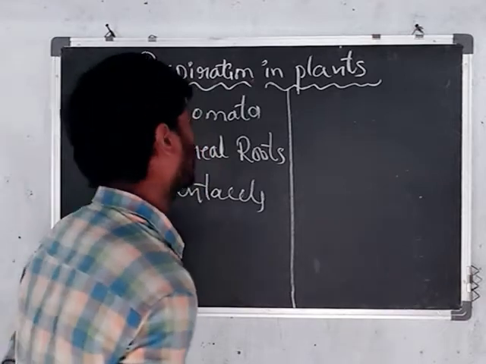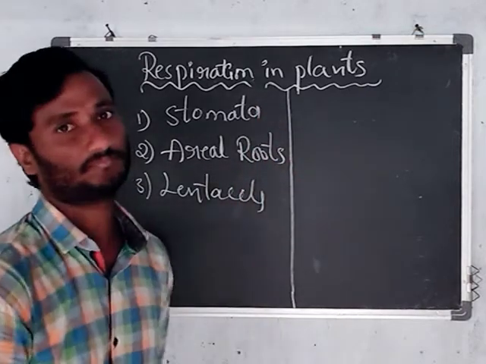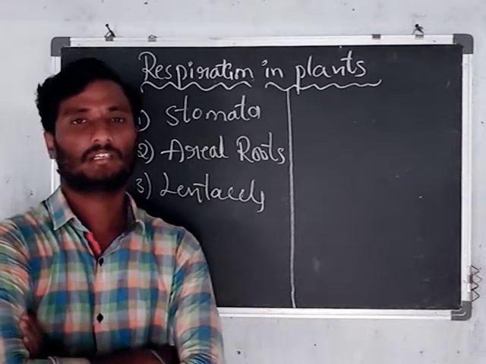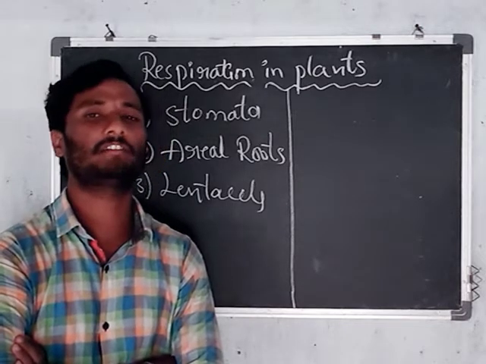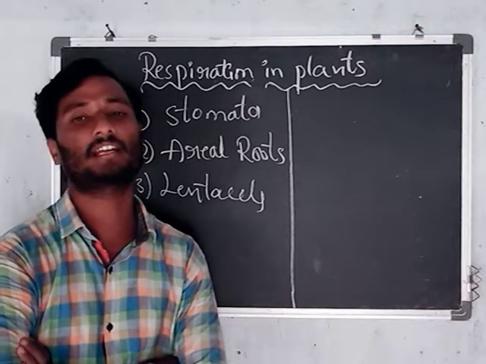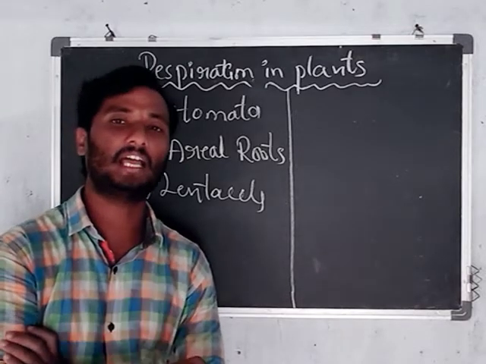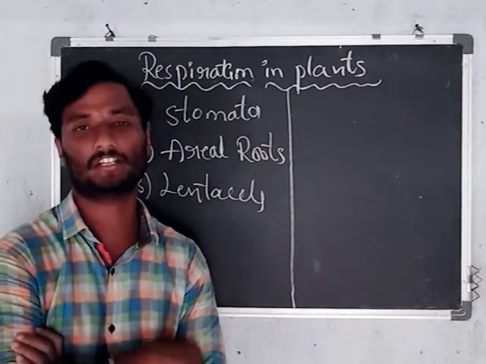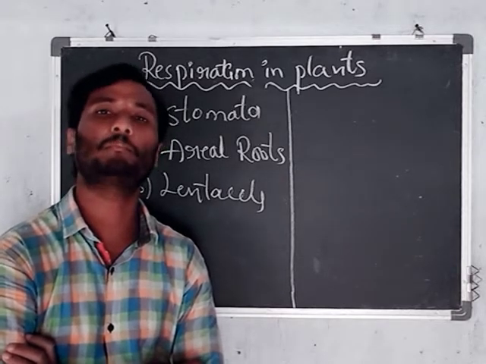How are they participating in the respiration process? Let us discuss. Stomata. Already you know from 9th class that with the help of stomata, plants participate in the respiration process. Generally, we call stomata the nose of the plant. Why do we call it the nose? How is it involved in the respiration process? Same as in humans, in plants also, stomata perform the same type of function. That's why we call stomata the nose of the plant.